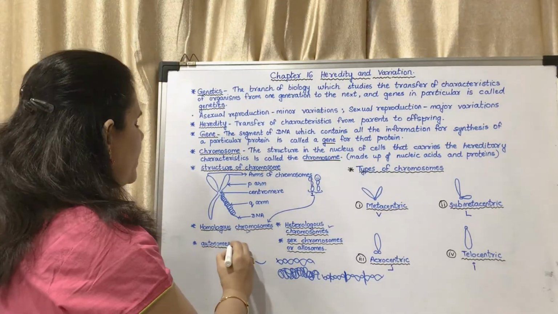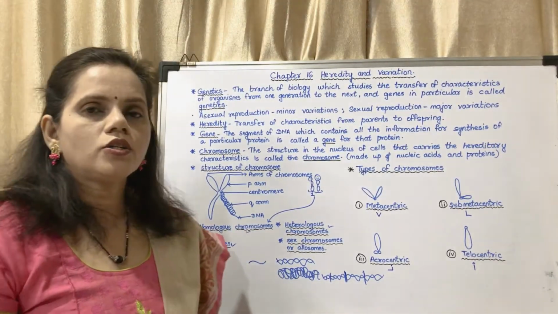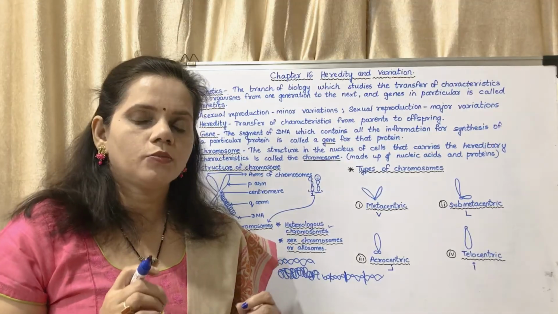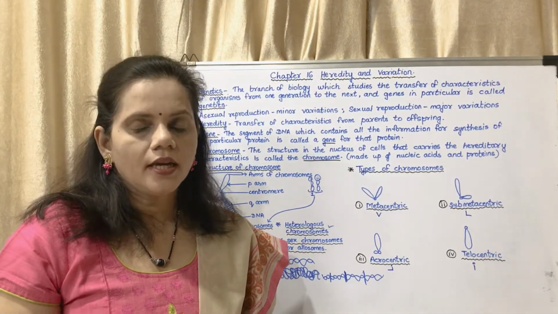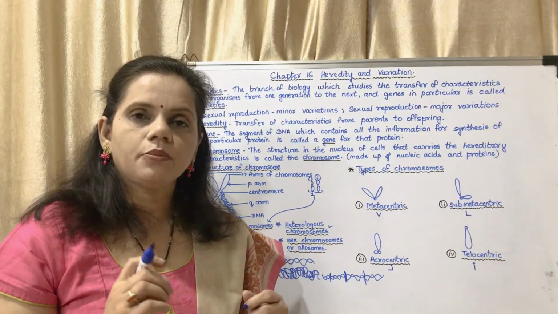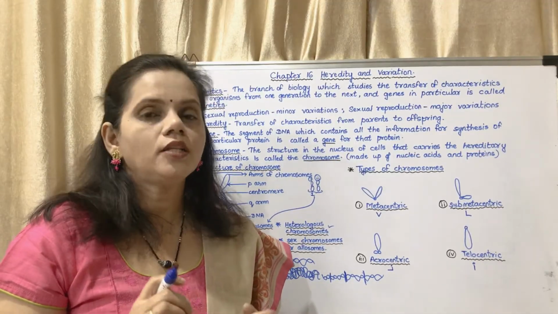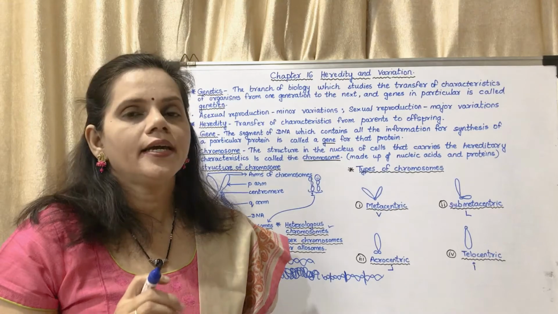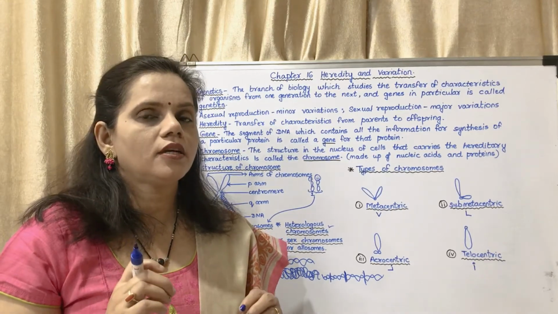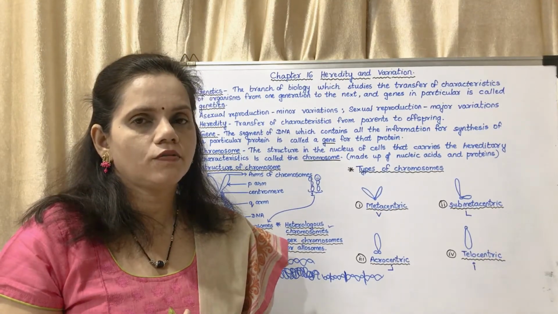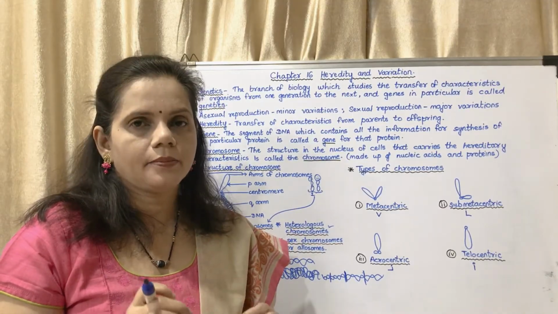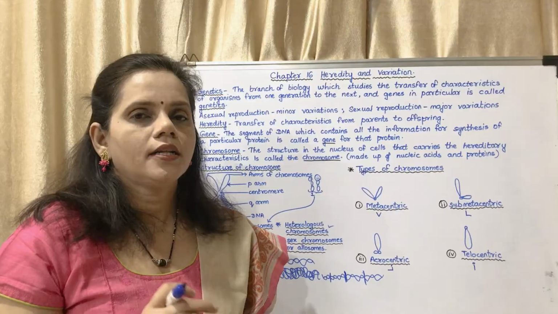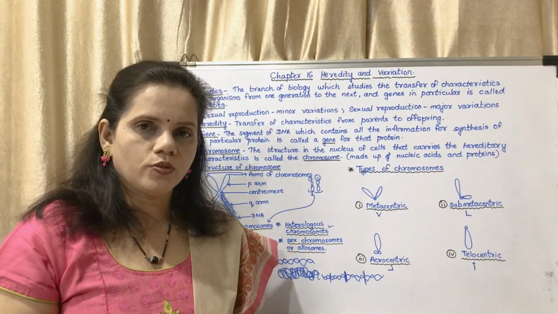Now what do you mean by autosomes? Autosomes means chromosome number 1 to chromosome number 22, in that diagram figure 16.8. They work for all the characteristics of the body except the reproductive part. They are called autosomes.